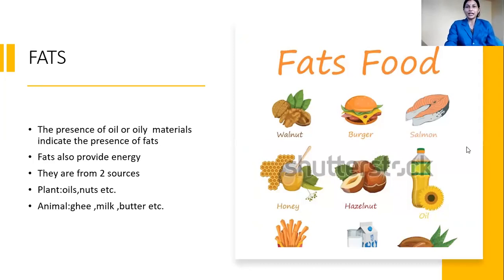Then we studied the test for starch. How do we take the test for starch? We take a test tube and add the food material. We add a little amount of water and then we add iodine. Then if we see a bluish black color, it is the presence of starch. Starch indicates the presence of carbohydrate. Then we studied protein. Okay.